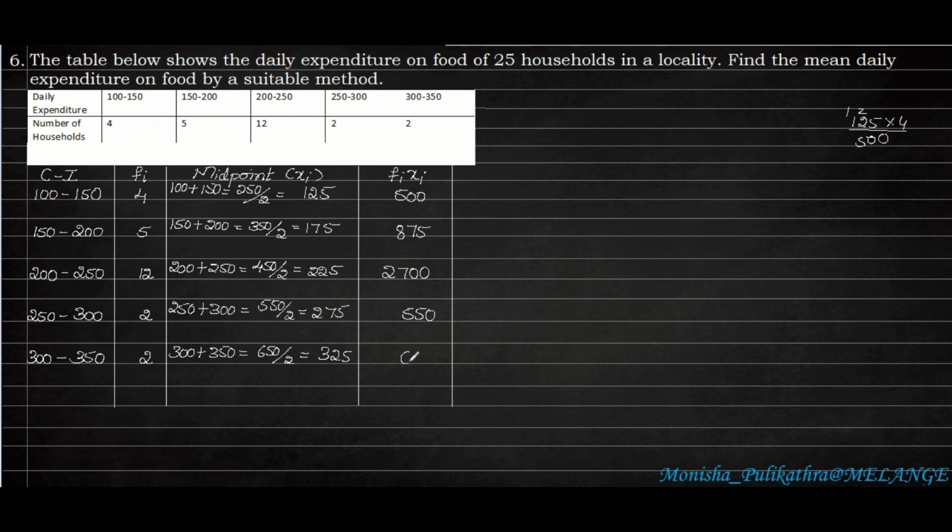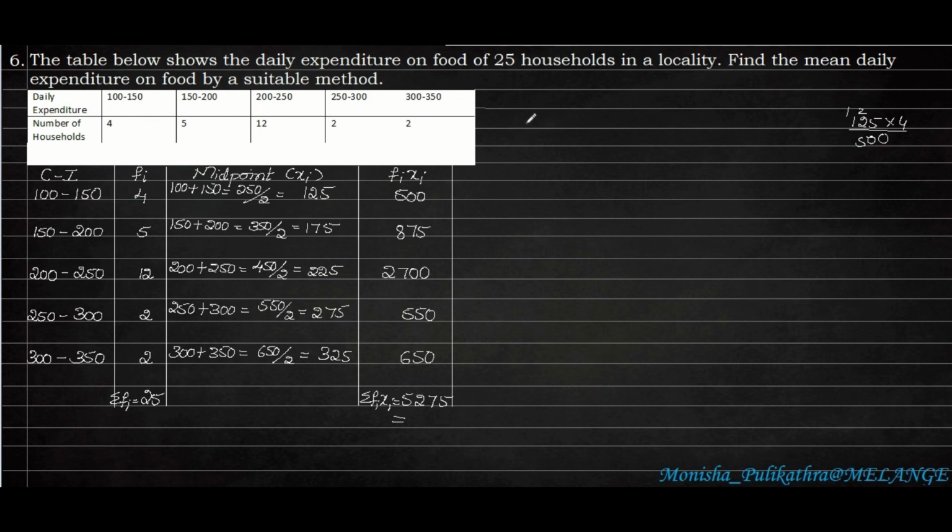So 325 into 2 is 650. Okay. That is 500, 875, 2700, 550 and 650. So next we need to take the grand total of frequency and Fi Xi. So summation Fi and summation Fi Xi. When we add this, we will get 25, and by adding this, we will get 5,275. We have to take the average expenditure of 25 households altogether.